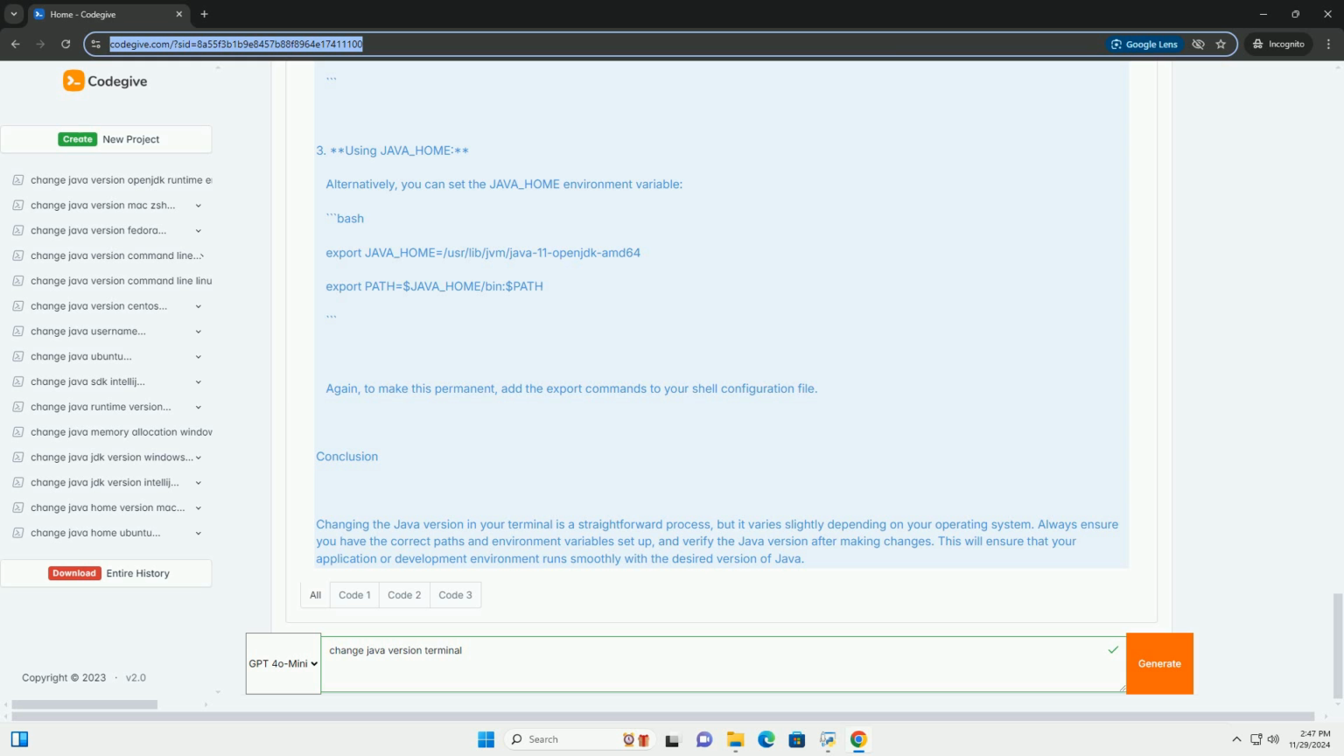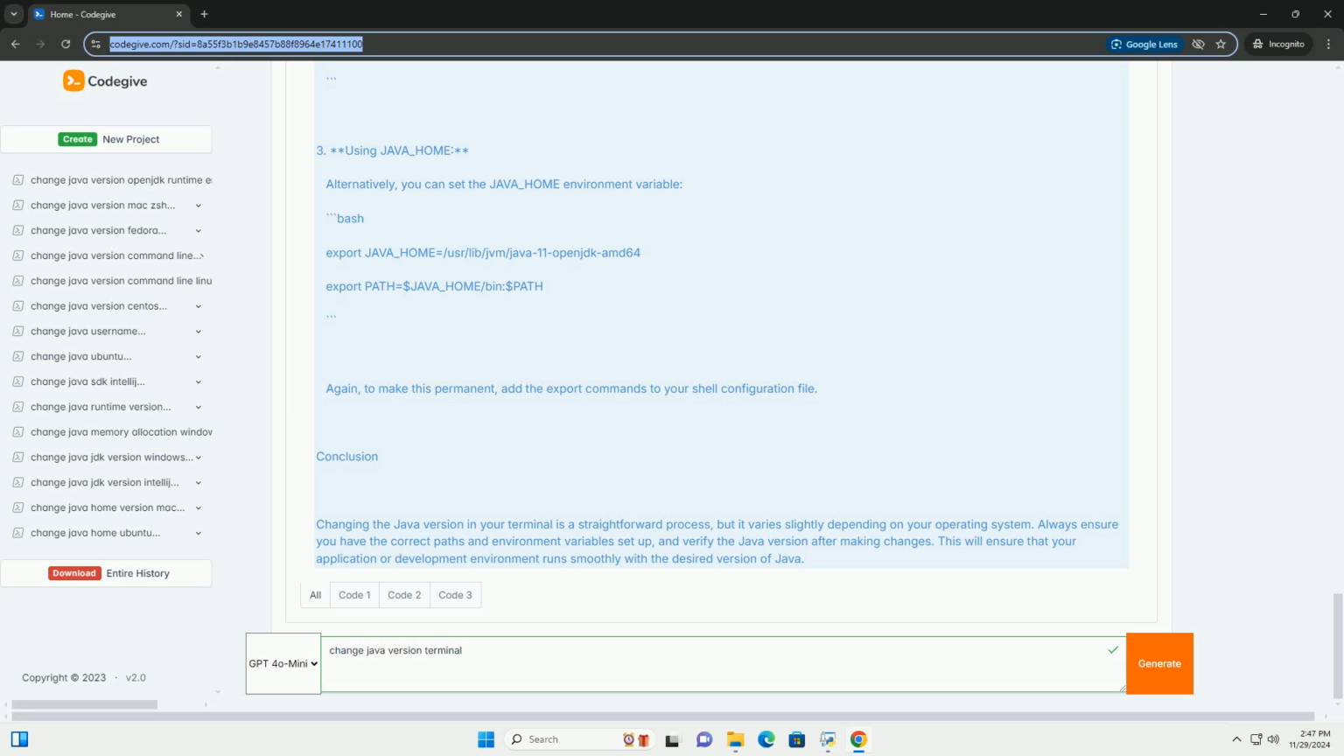macOS. 1. Using the terminal. Open the terminal and use the following command to set the Java version. For example, to switch to Java 11. 2. Check the version. After changing the JAVA_HOME, verify the version. 3. Make it permanent. To make this change permanent, add the export command to your shell configuration file, like ~/.bash_profile or ~/.zshrc.